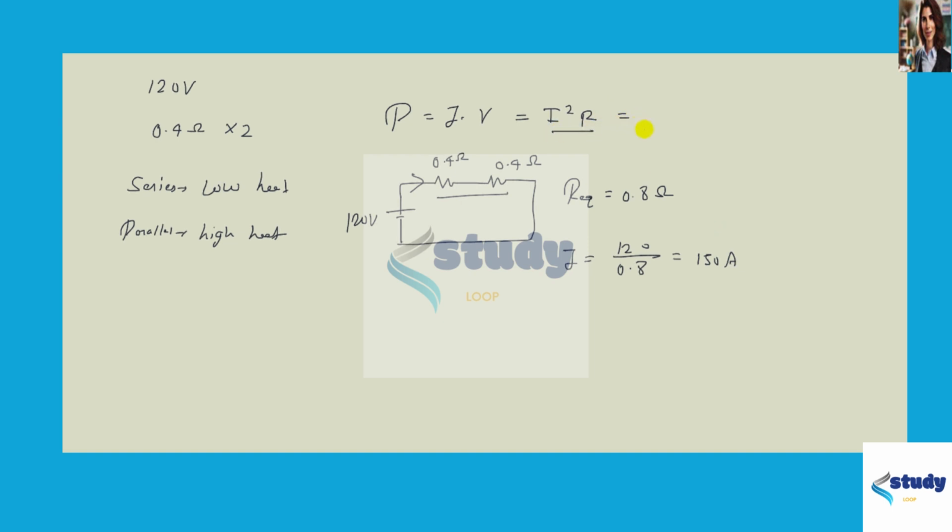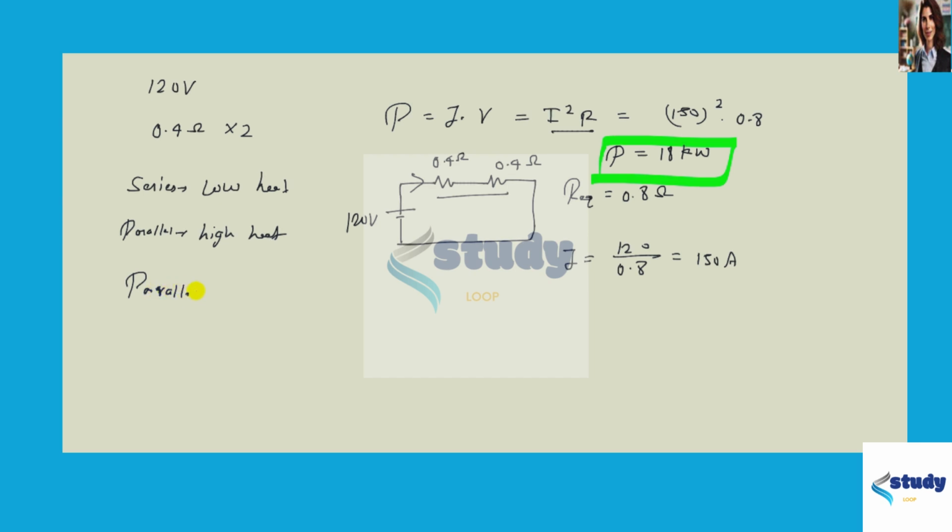Now we can find the power. Power is 150 squared multiplied by the resistance. R equivalent is equal to 0.8, so this is 0.8. Now when we solve it, power is equal to 150 squared multiplied by 0.8, which is equal to 18 kilowatt. So this is the answer for part A. And now the heat setting is high. So here, parallel.